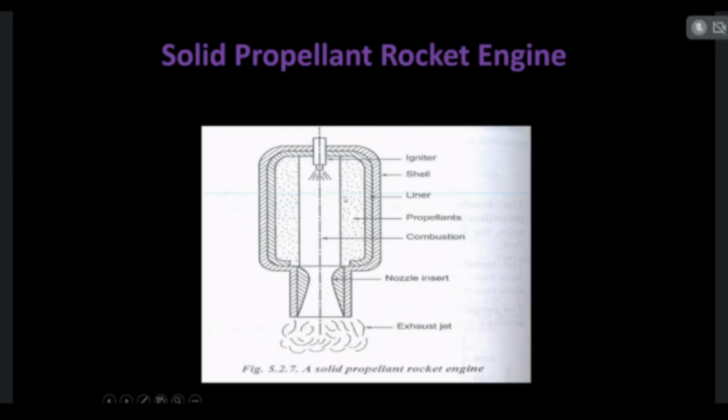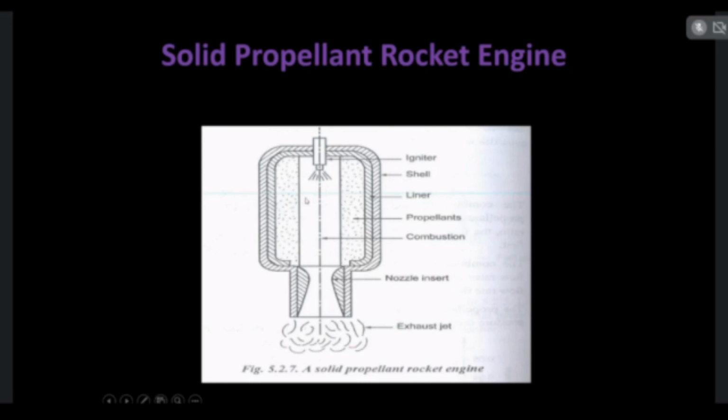In the combustion chamber, when the rocket is going to launch, a spark is produced from the igniter. This spark creates the burning. The fuel and oxidizer, which are in powder form, start to ignite and burn. Based on the chemical reaction, the burning is started.